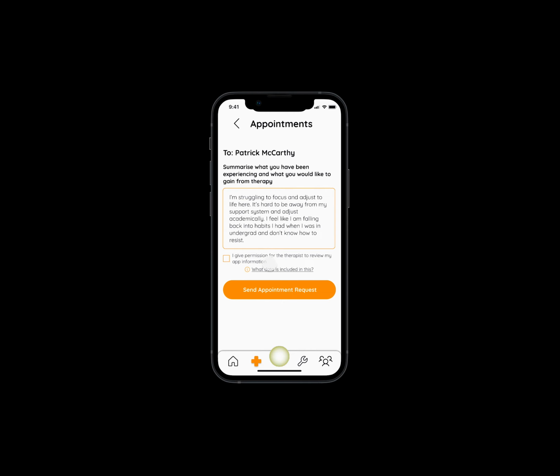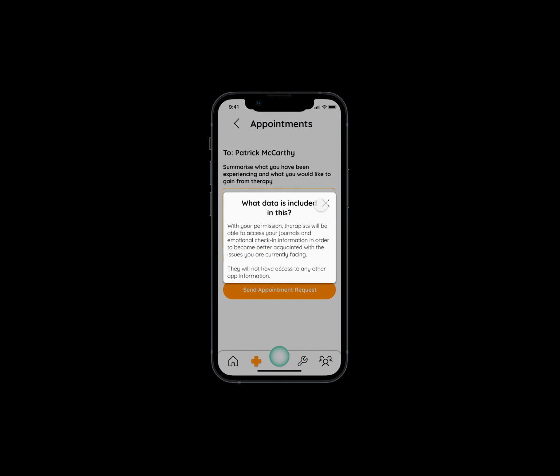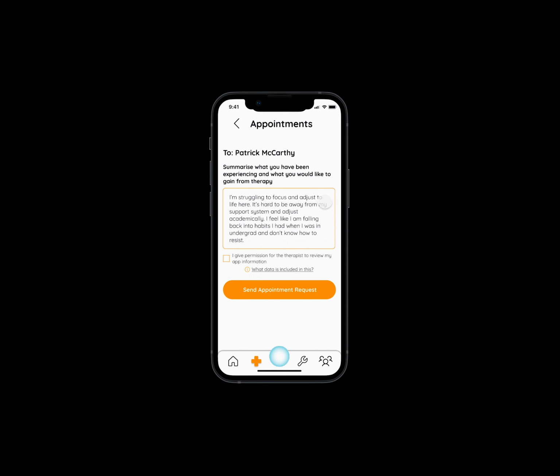Taking the step towards getting a therapist is considered very difficult by many, so streamlining this process removes the stress and keeps the user focused on getting better.